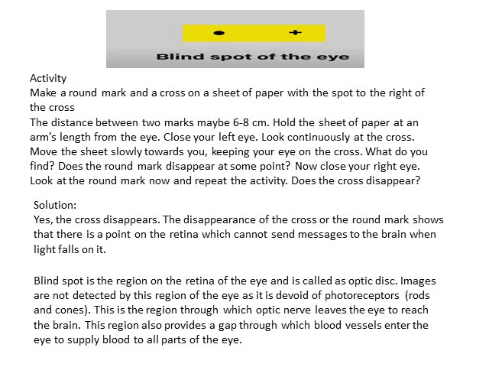Images are not detected by this region of the eye as it is devoid of photoreceptors, that means the rods and the cones. This is the region through which optic nerve leaves the eye to reach the brain. This region also provides a gap through which blood vessels enter the eye to supply blood to all parts of the eye. So this is the concept of the blind spot.